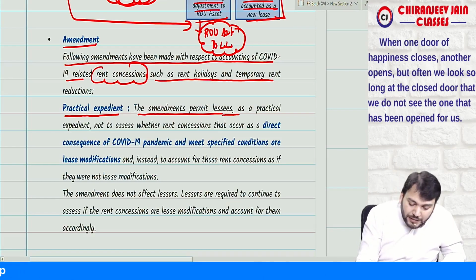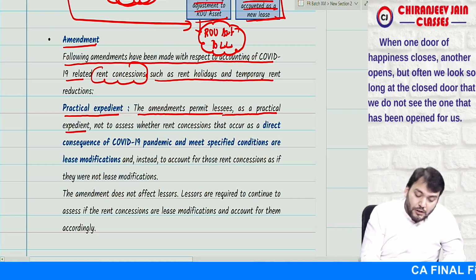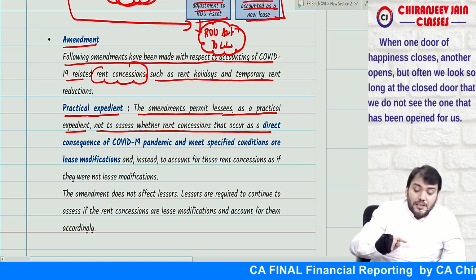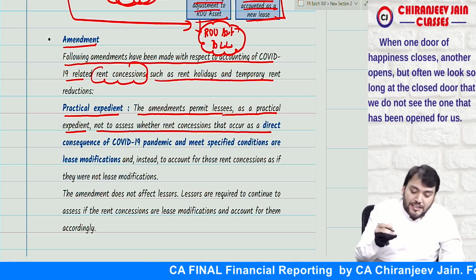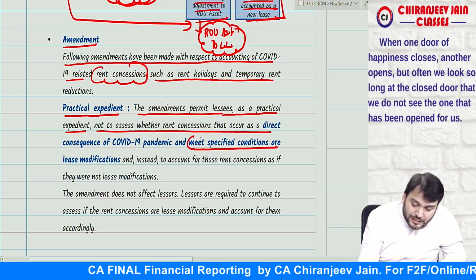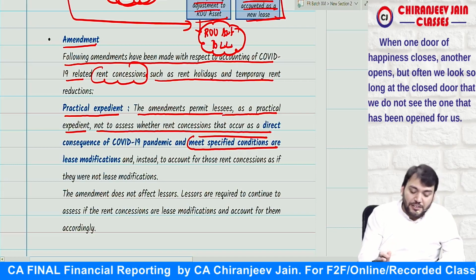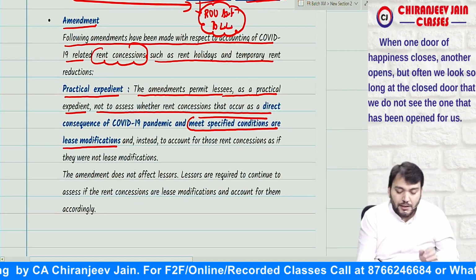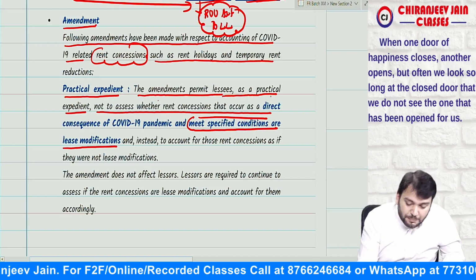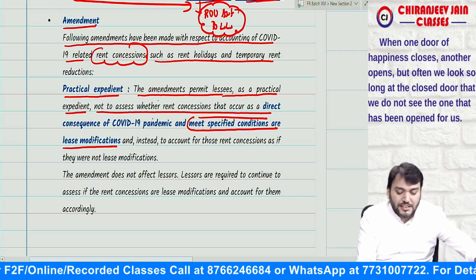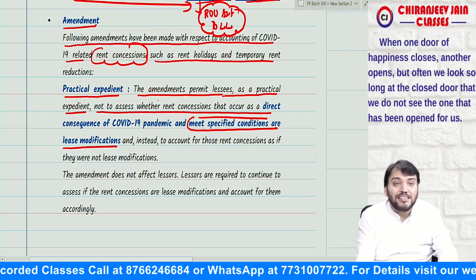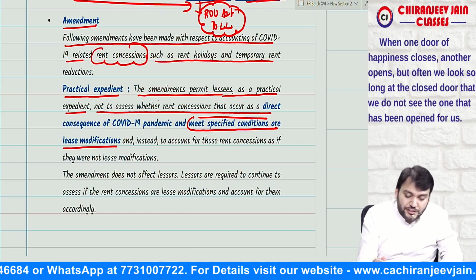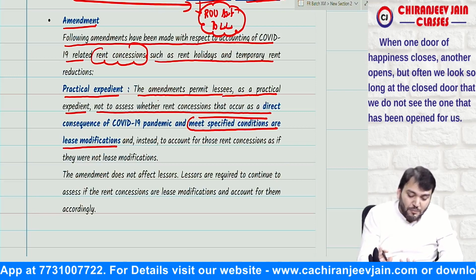Correct now. The amendment permits lessee, as a practical expedient, not to assess whether the rent concession that occurs as a direct consequence of COVID-19 pandemic and meets specified conditions is a lease modification.